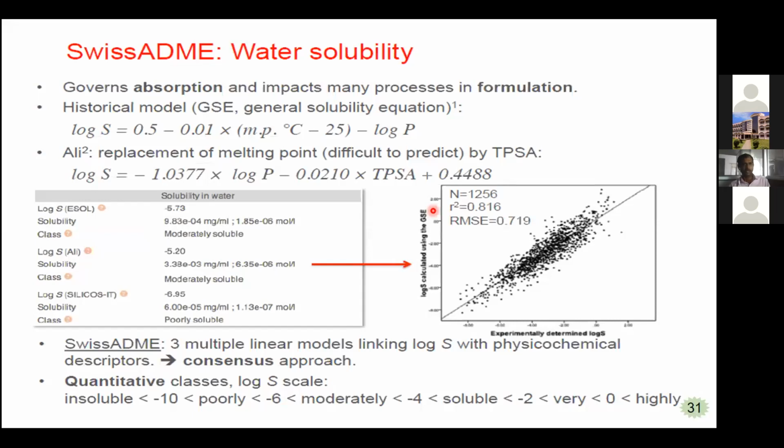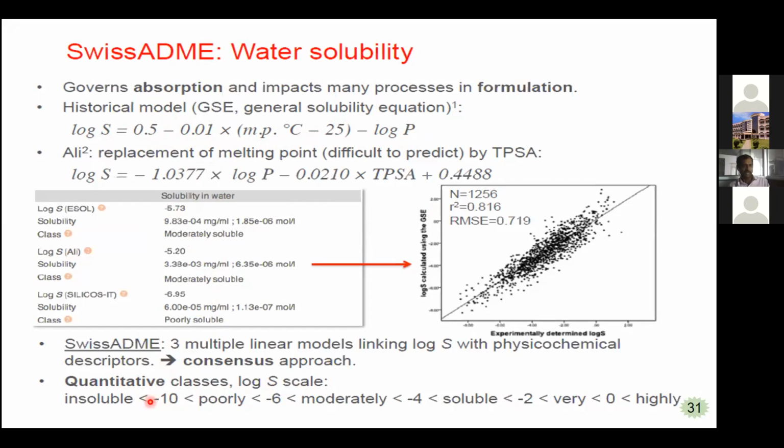In the water solubility, what formula are they using to find out that log S value? The historical model they are using is log S = 0.5 - 0.01 × (melting point - 25) - log P. This is the formula they are using. And this solubility in water is represented as moderately soluble, freely soluble or poorly soluble. So this is the quantitative class we can represent on the log S scale.